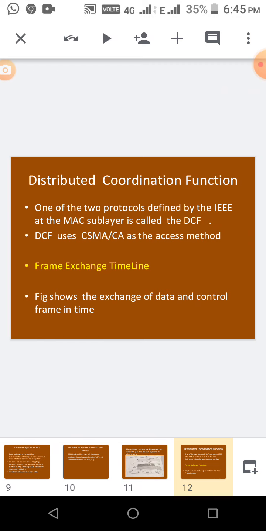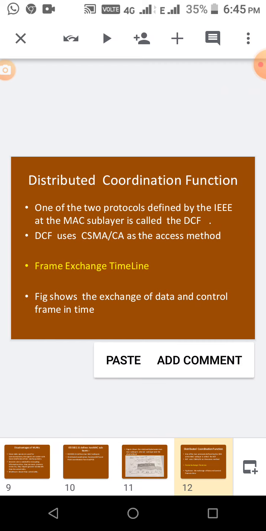Whatever we saw about the concept in CSMA/CA, everything we are going to see now. I already explained the CSMA/CA concept in the previous video. The same thing we are going to see here also. First topic, frame exchange timeline: how the data are transmitted in DCF, and how the channels are accessed by using CSMA/CA, we are going to see now.